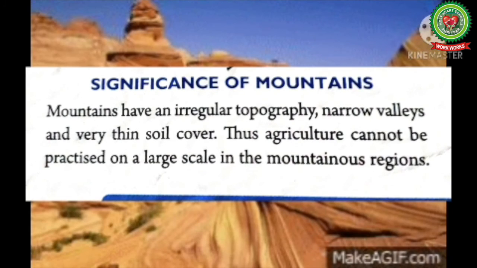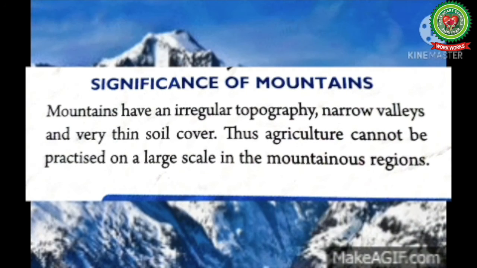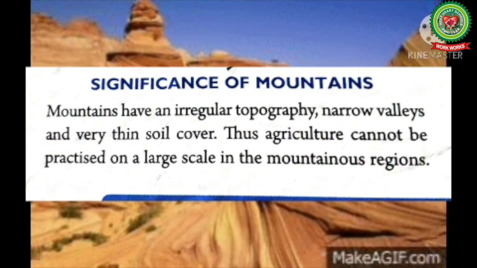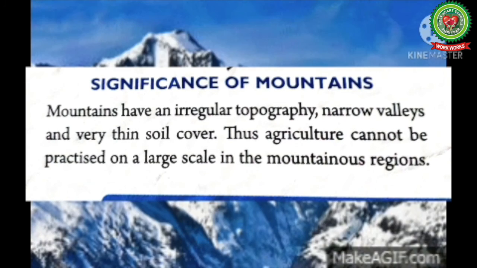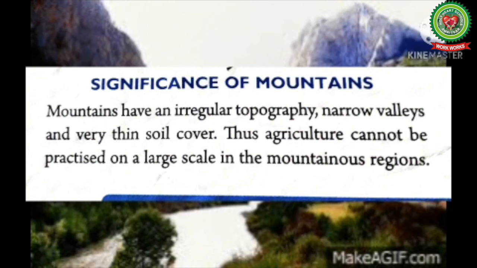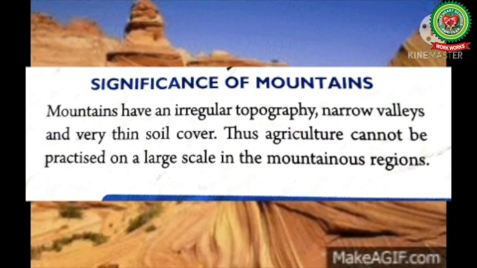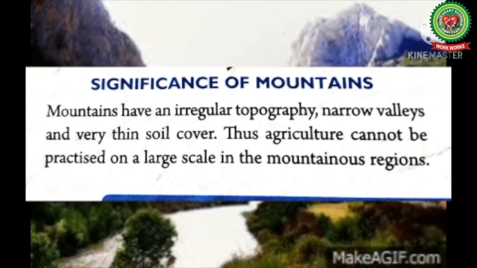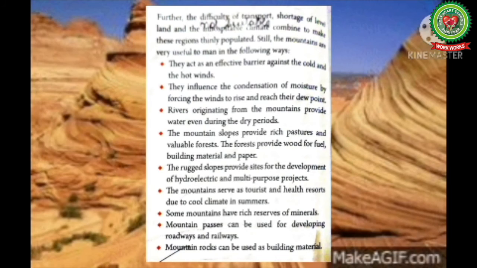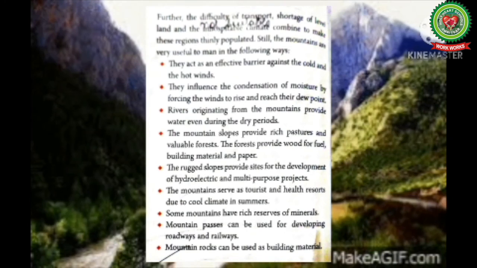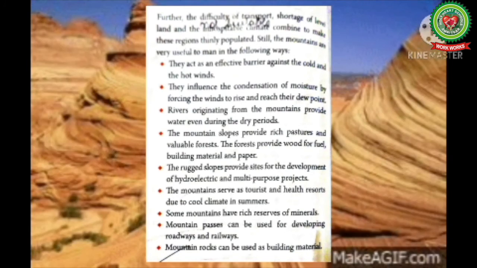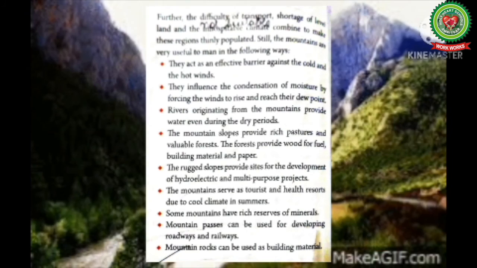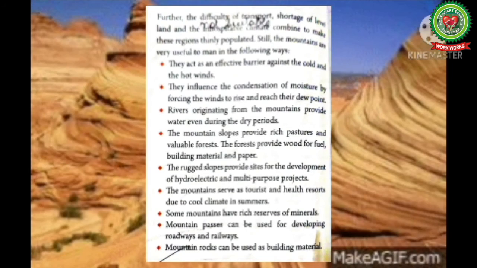Significance of mountains. Significance means importance. Mountains have irregular topography. Topography means natural and man-made features, narrow valleys and very thin soil cover. Thus, agriculture cannot be practiced on a large scale in the mountainous regions. But nowadays, terraced farming is being practiced in the mountains. Further, the difficulty of transport, shortage of level land and the inhospitable climate, means not suitable climate, combine to make these regions thinly populated. Still, the mountains are very useful to man in the following ways.